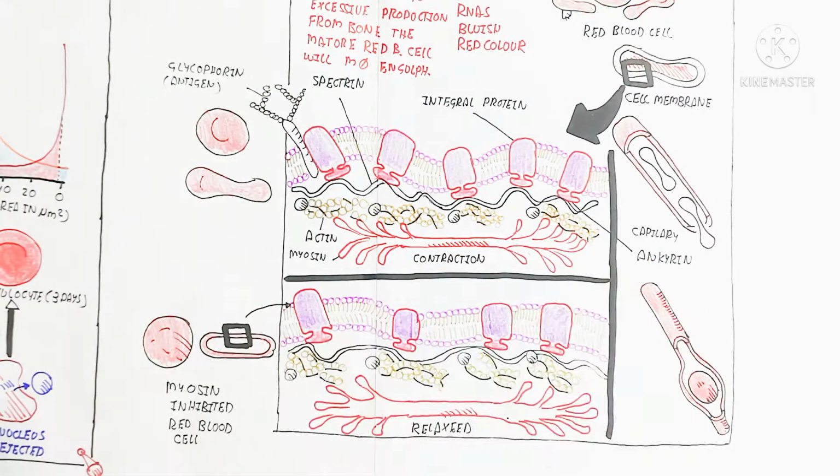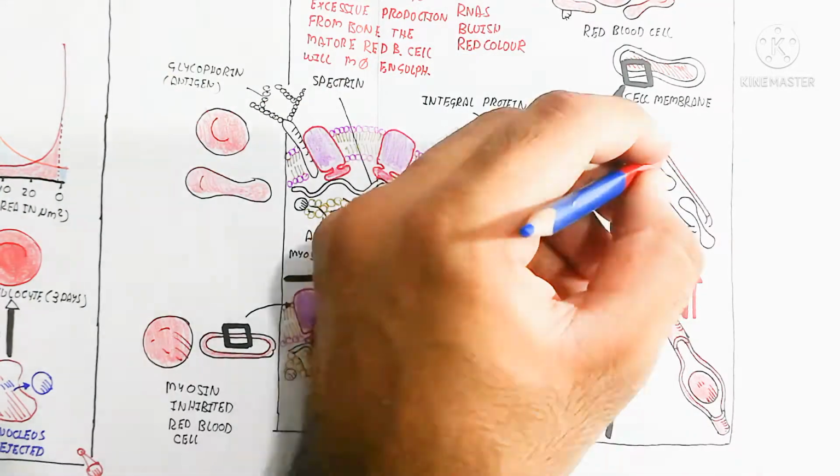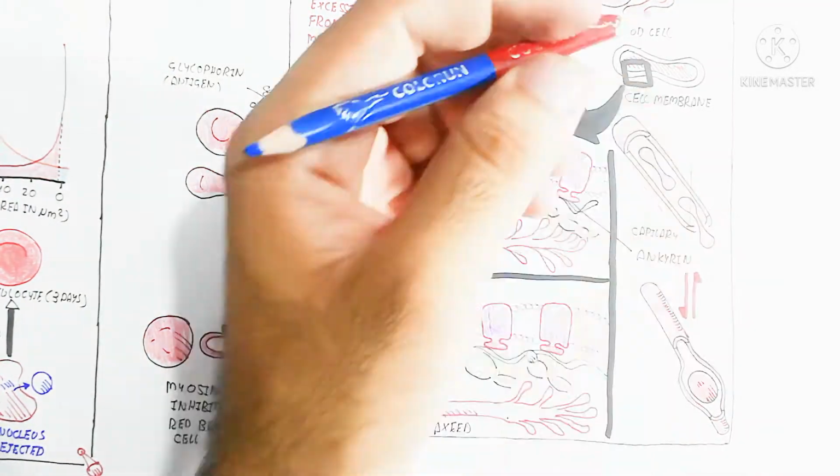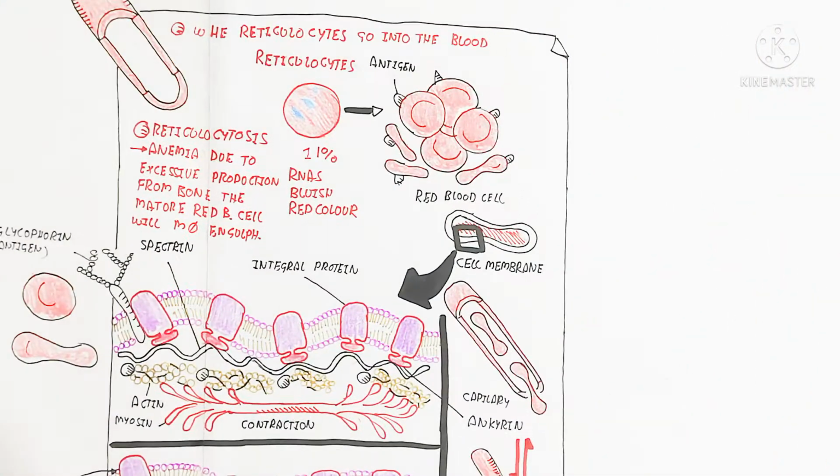That disorder is very dangerous because their lifespan is less than 120 days as compared to the mature red blood cell. The normal state is the contraction state of actin and myosin, which are also present in the myocyte or muscle. So I hope you make sense of this illustration.